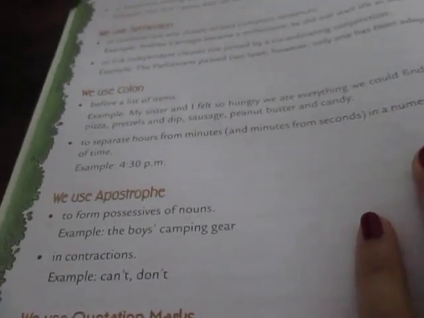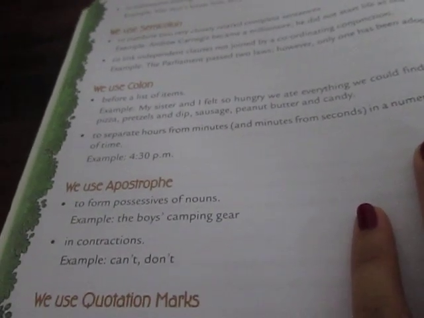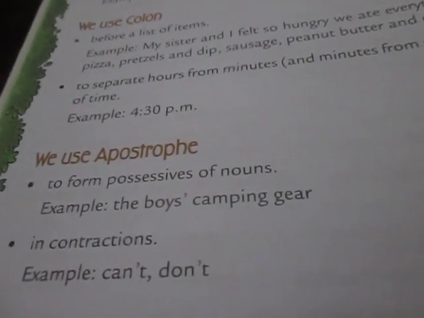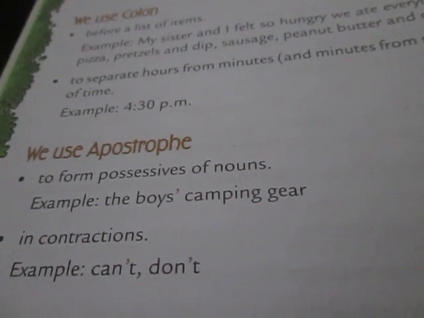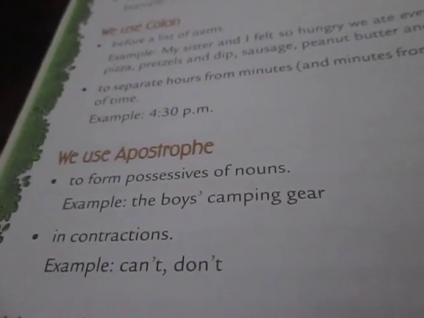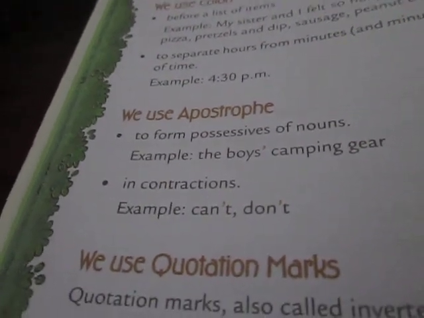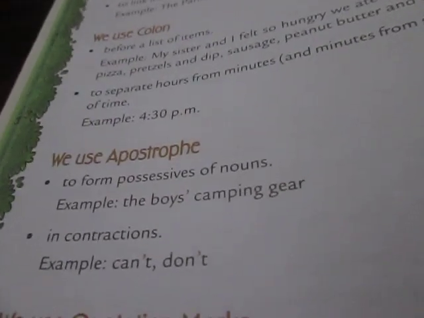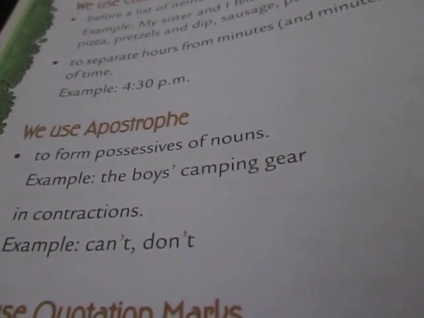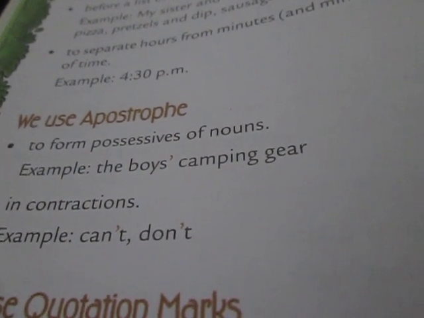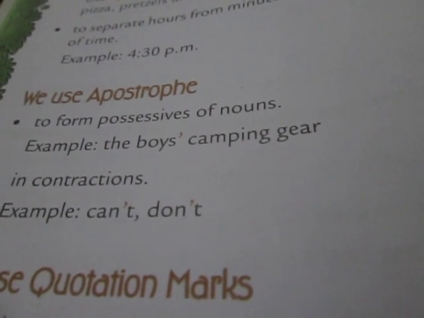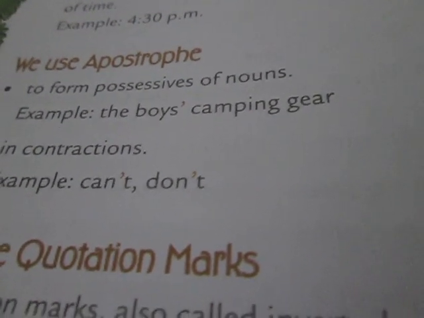Now next is the apostrophe. The apostrophe is used to show possession, that is 's. In Hindi it is ka, ke, ki, right? So, the boy's camping here, so it is showing possession of a boy. Boy, common noun, so it is showing possession of the boy. Also in contractions. Contractions means when we contract or make a short form of a word. For example, cannot changes to can't, do not changes to don't, would not changes to wouldn't, will not changes to won't, I will changes to I'll. All these are contractions. In those situations we use an apostrophe, right?